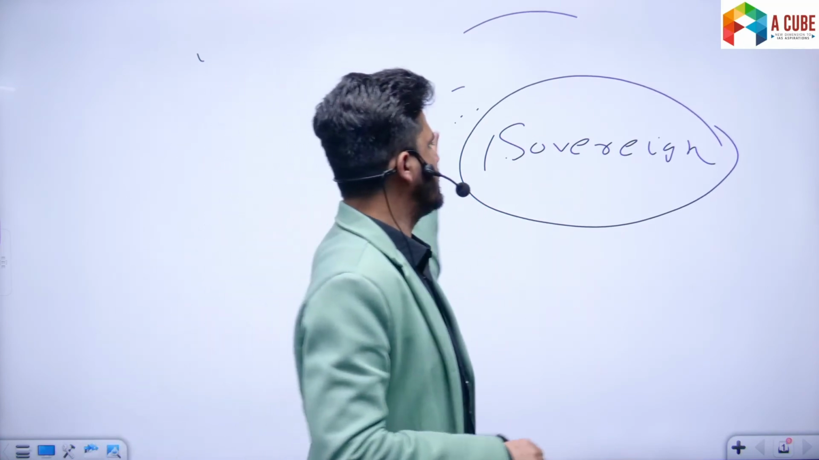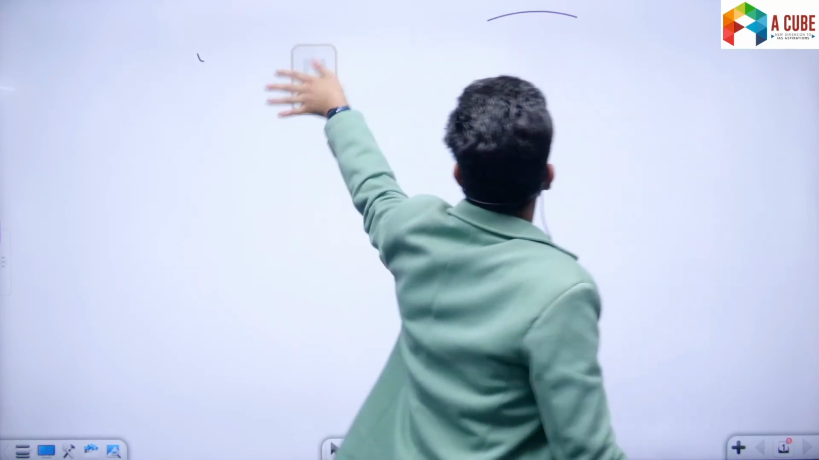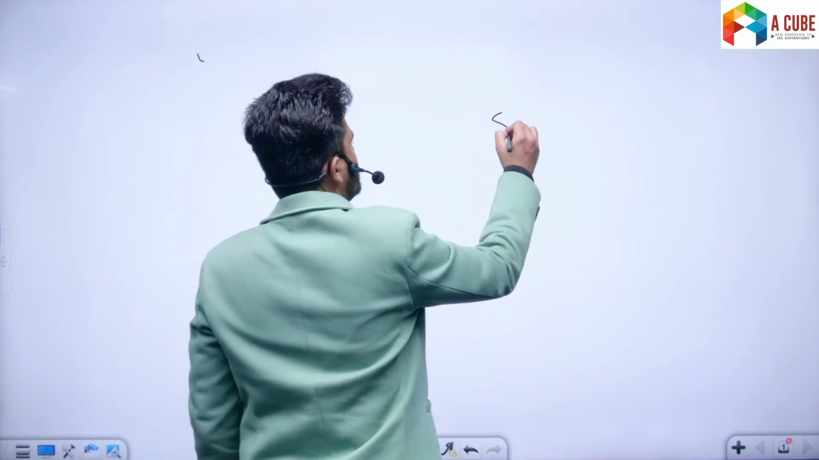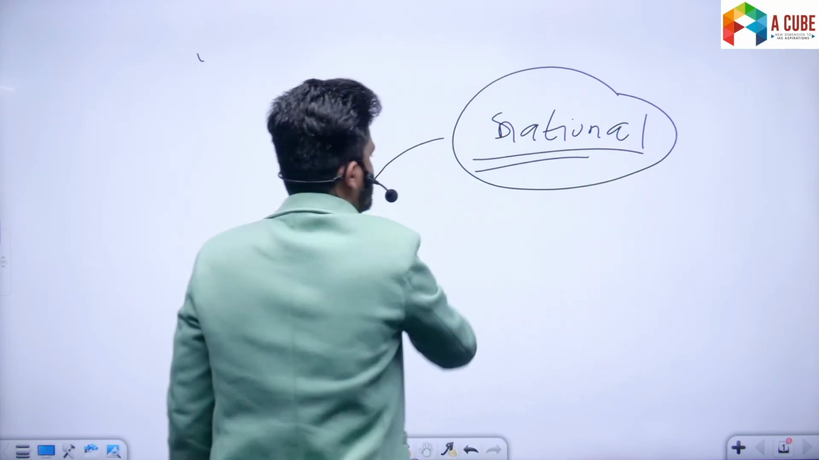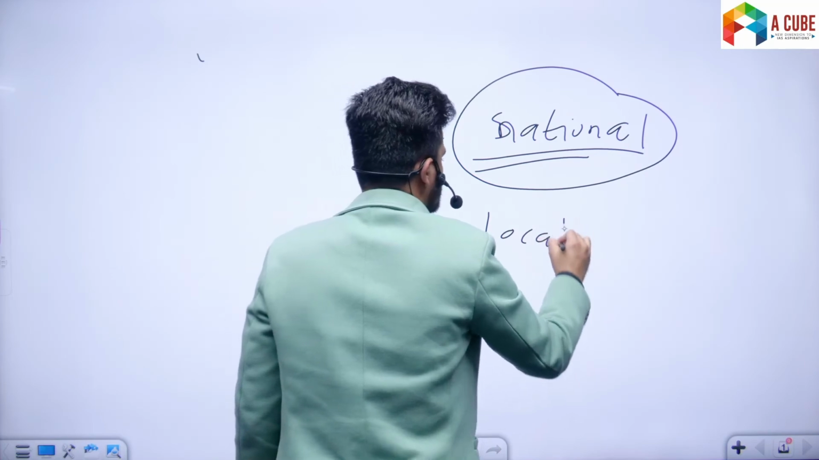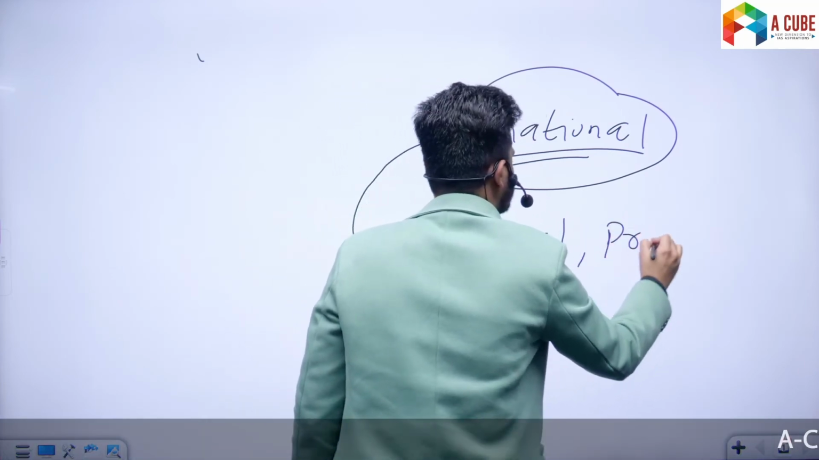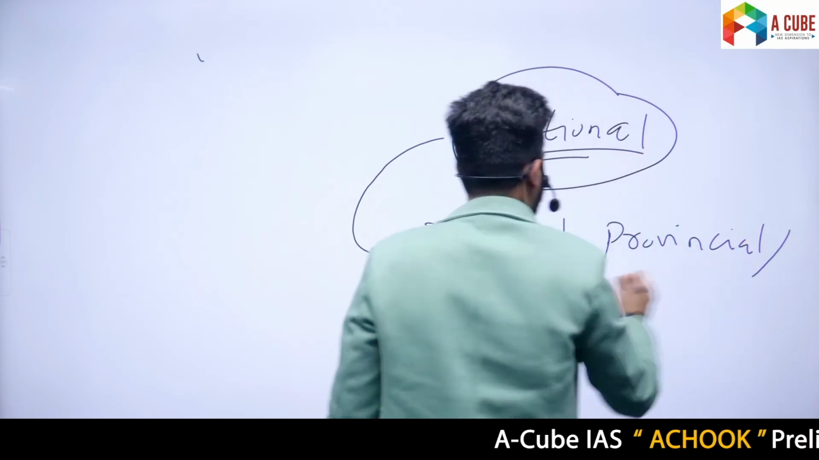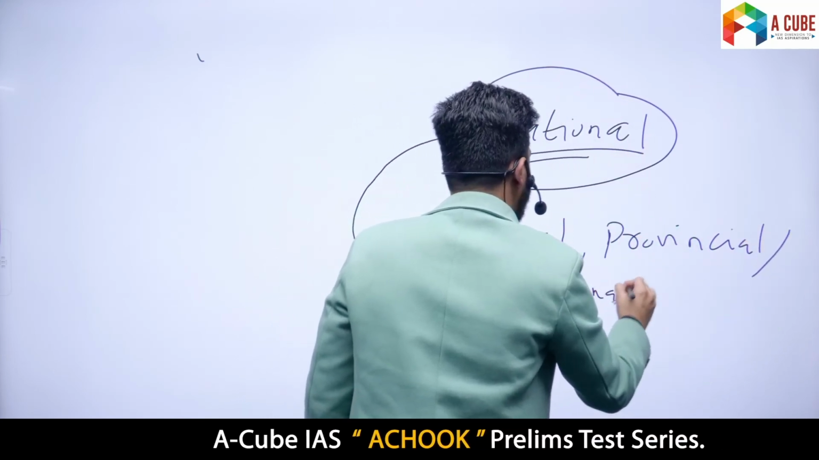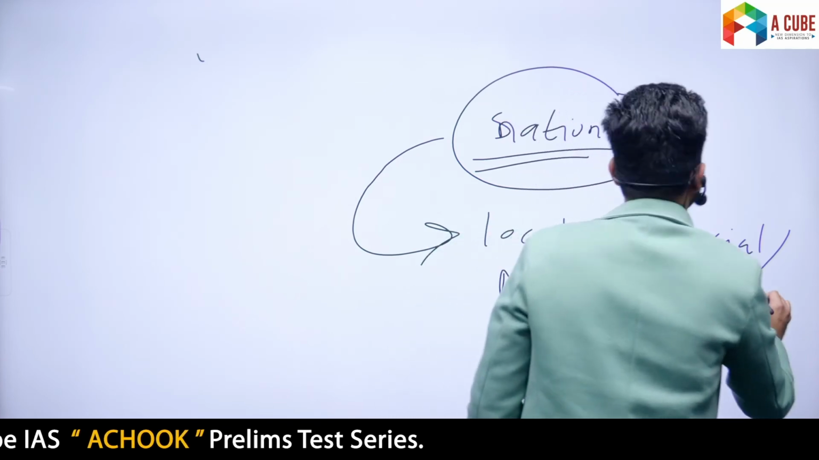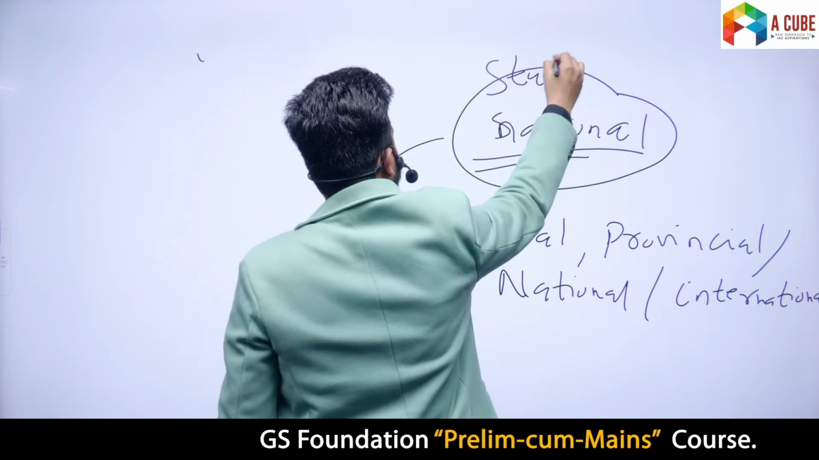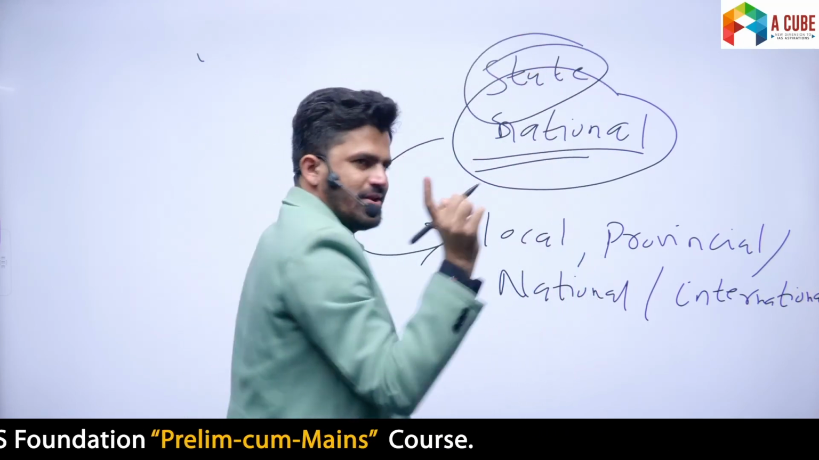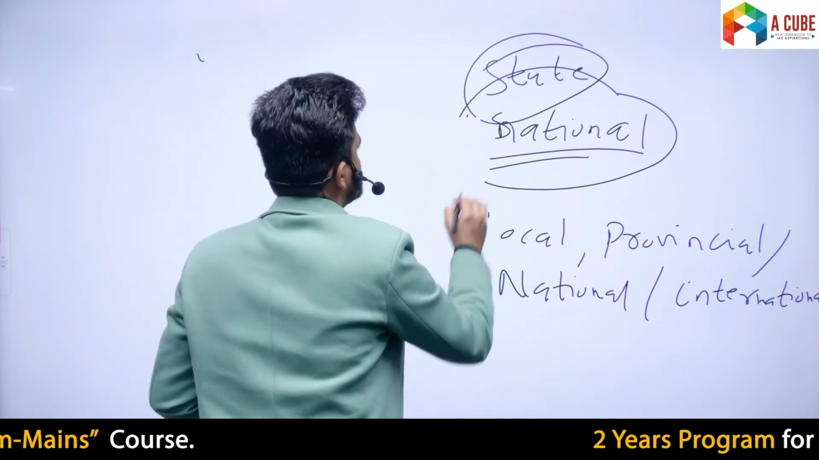Okay, so this is important, sovereignty. Then the state in the context of territory: the state is national, right? The state is of national scope. Whereas an association can be local, an association can be provincial, an association can be national, or an association can be international as well. Yes, the nature of the state is national. You will realize the meaning of this sentence when you discuss this.